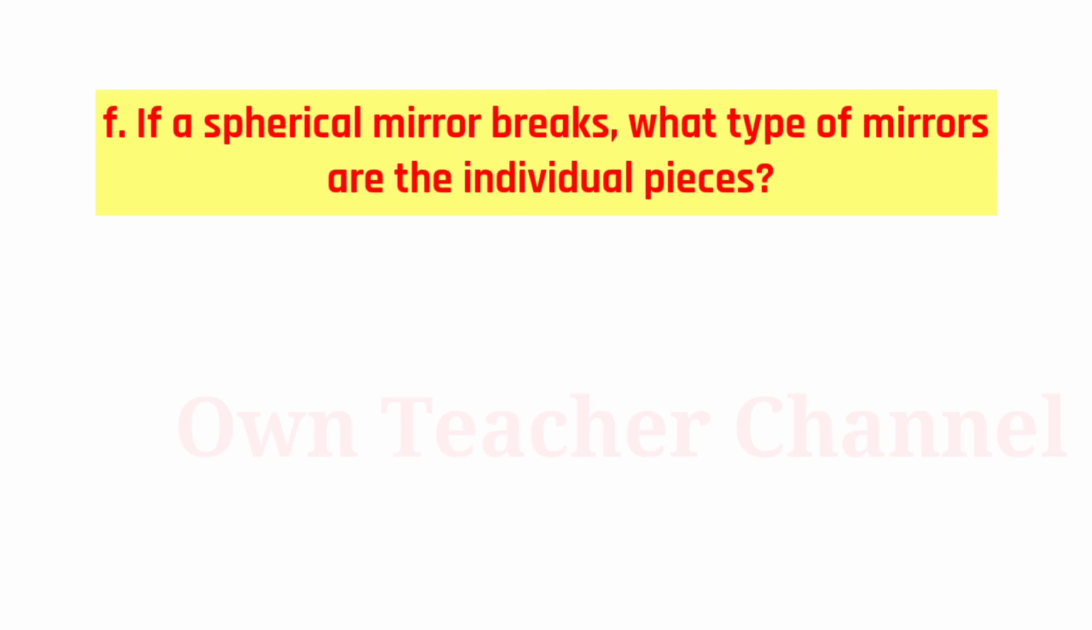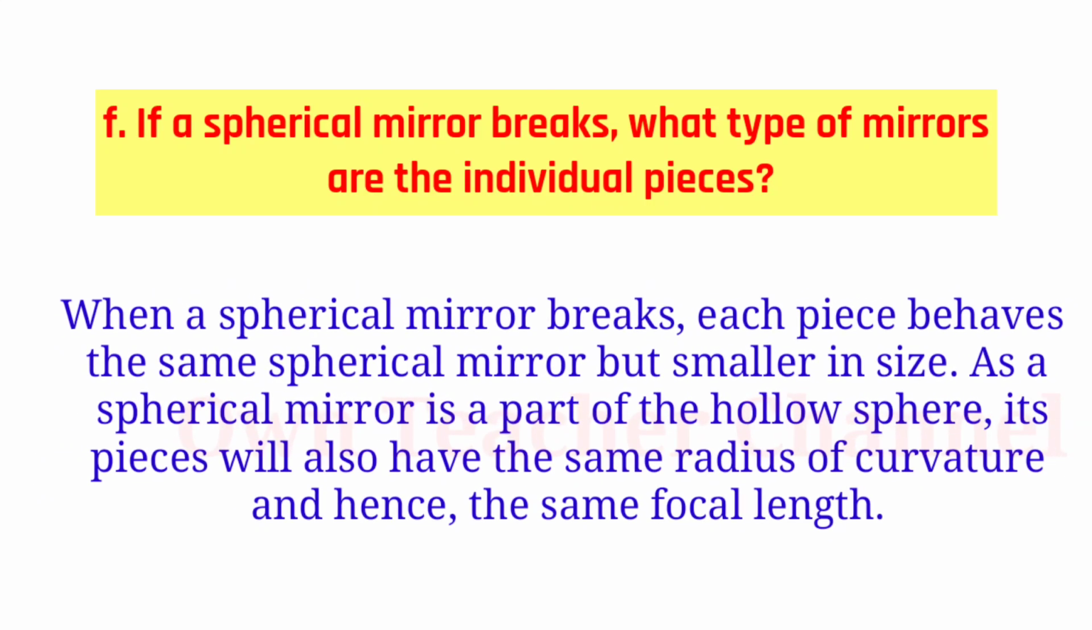F. If a spherical mirror breaks, what type of mirrors are the individual pieces? When a spherical mirror breaks, each piece behaves as the same spherical mirror but smaller in size. As a spherical mirror is a part of a hollow sphere, its piece will also have the same radius of curvature and hence the same focal length.